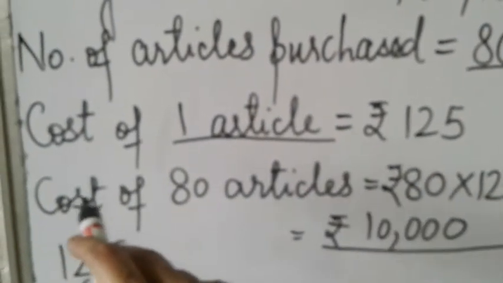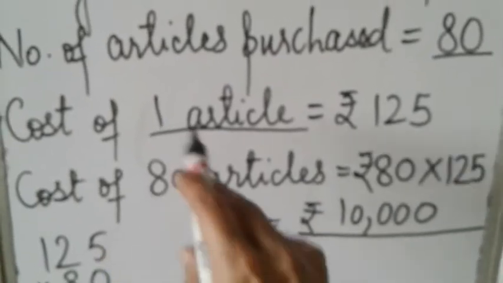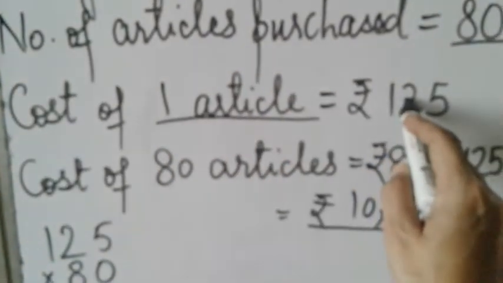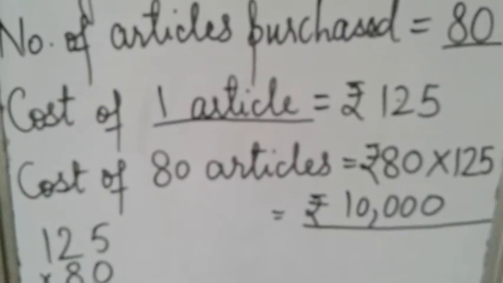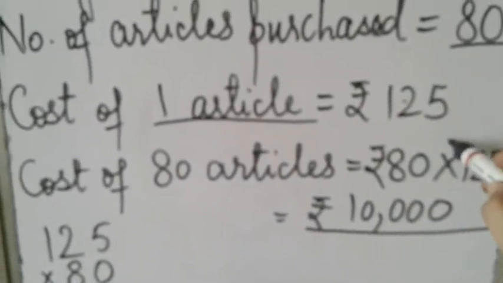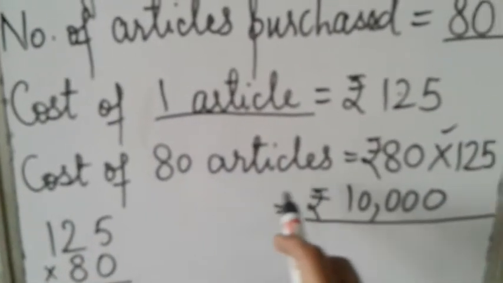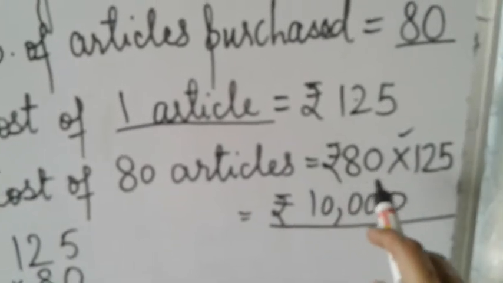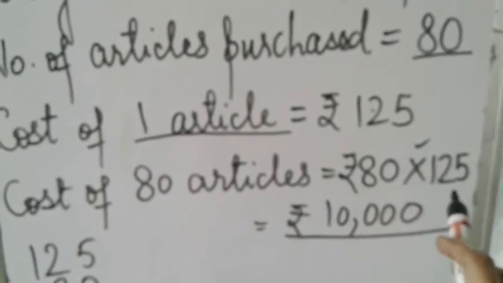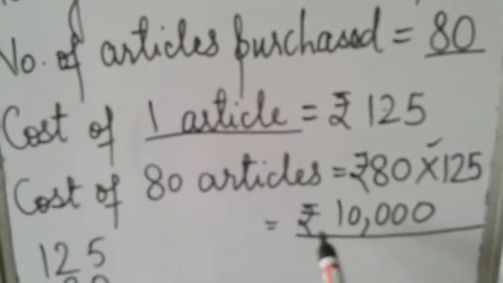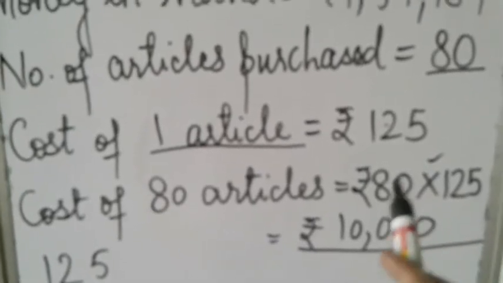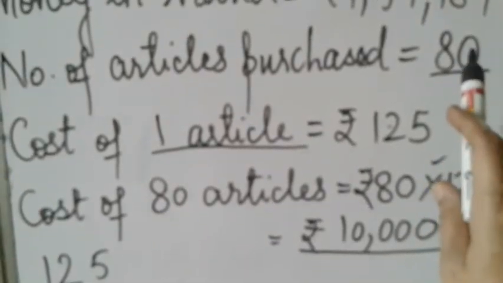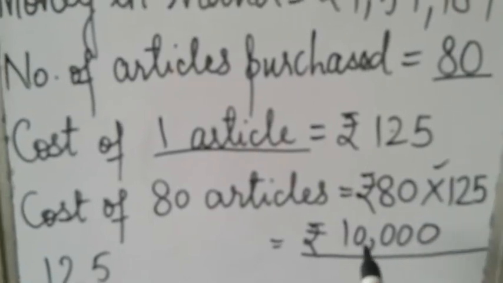So first we will find out, you know now, for one this much amount. So for 80 what will be the amount? What you are going to do is you are going to multiply it. So cost of 80 articles is rupees 80 multiplied by 125, which is equal to rupees 10,000. So cost of 80 articles is rupees 10,000.